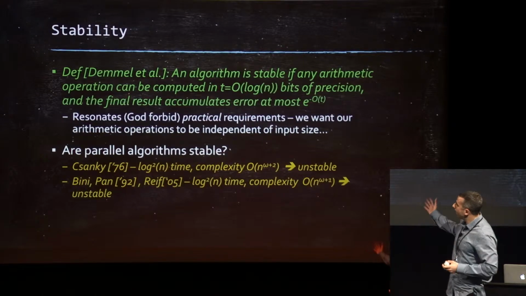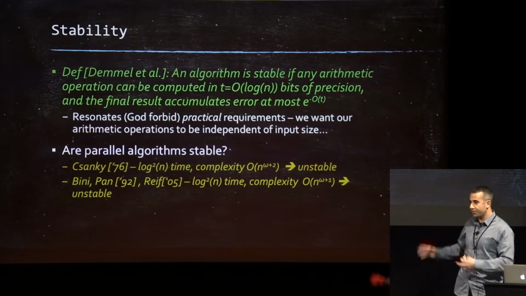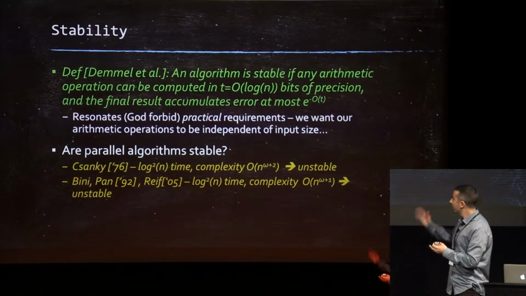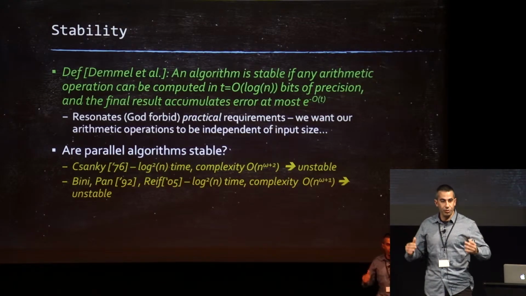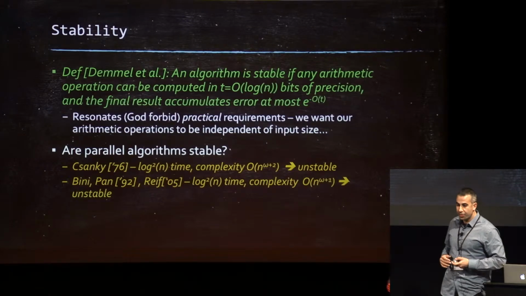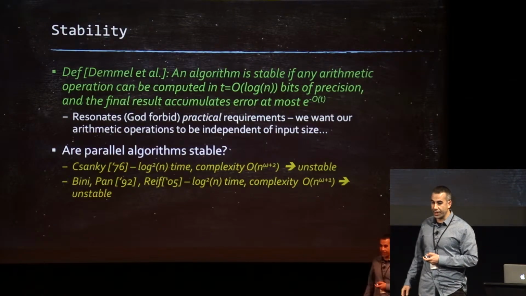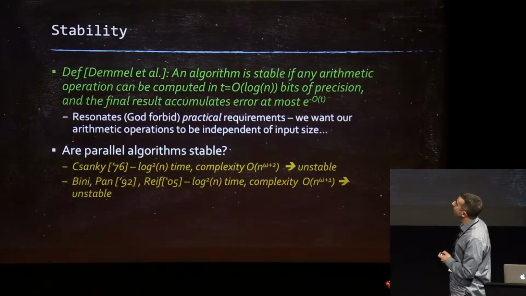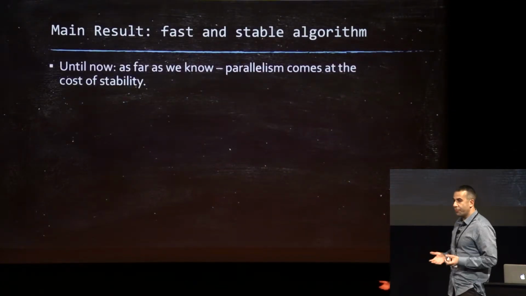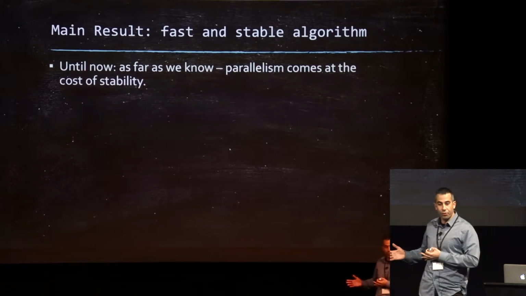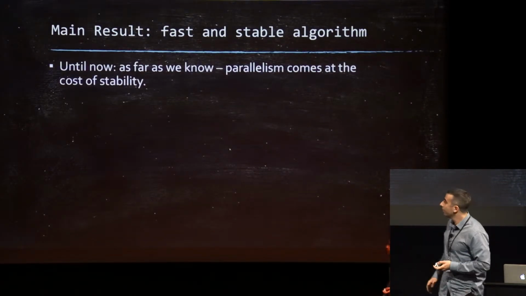So then I can ask, are parallel algorithms stable? Since the question is there, the answer is obviously no. These two are not stable. In other words, you need to track exponential precision in your arithmetic, or else you cannot control the error at the output. So that's the problem. Until now, for all we know, parallelism comes at the cost of stability. You can choose one or the other.